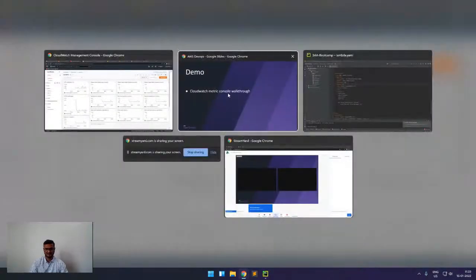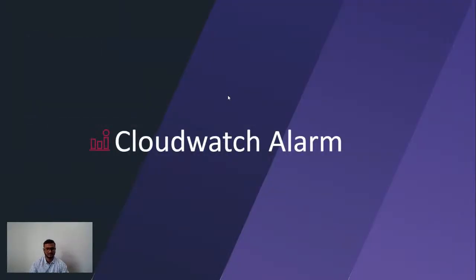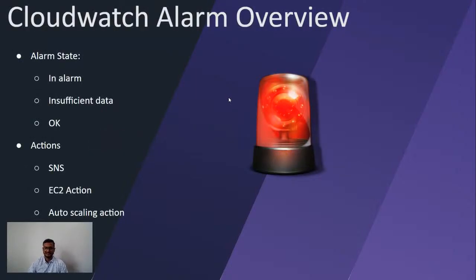So this is the metric part. Now we will understand the CloudWatch alarm. As the name says, it alarms us about the events happening in my AWS account. For example, if the CPU utilization of my EC2 instance goes above a threshold, say my threshold is 80%, or my storage goes beyond 80%, then I will get an alarm. Or if something is failing in my environment, then I should get notified so that I can take some action based on that. So for that, we have a CloudWatch alarm available.